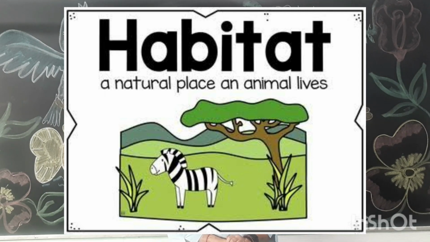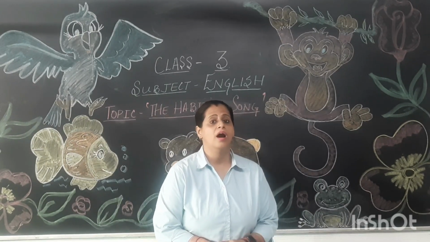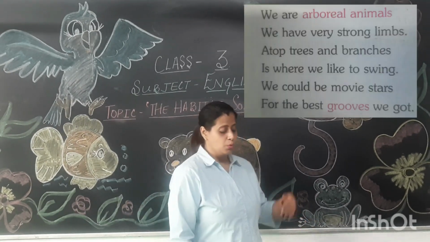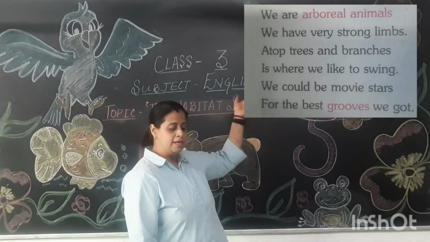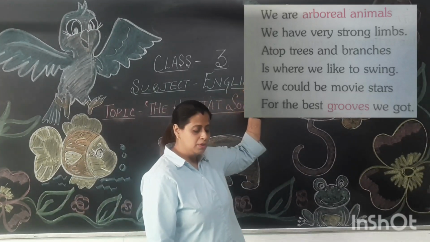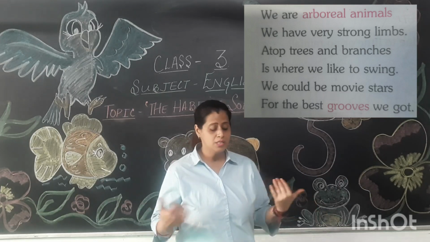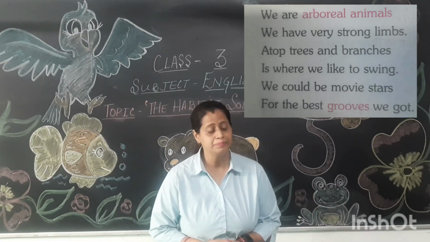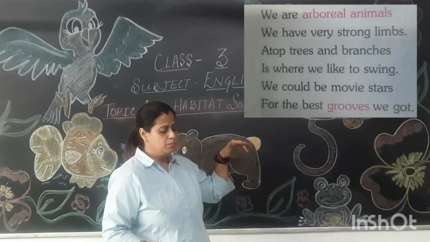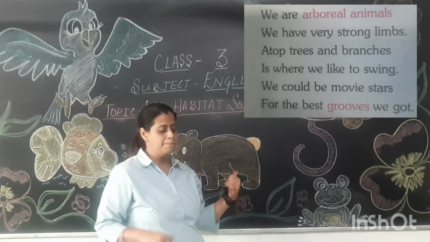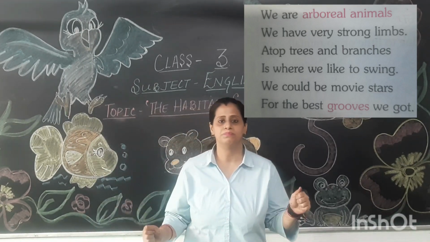So let's begin. We are arboreal animals. We have very strong limbs. Atop trees and branches is where we like to swing. We could be movie stars for the best grooves we do.